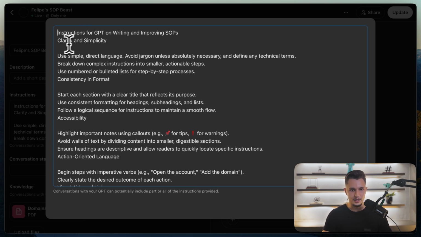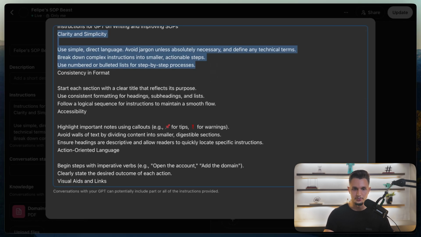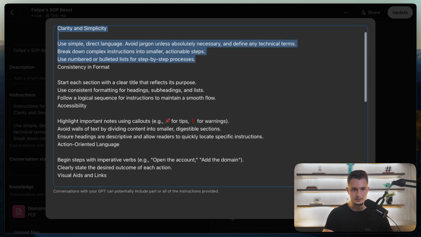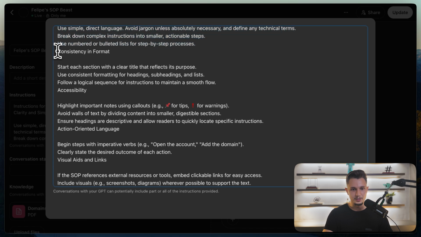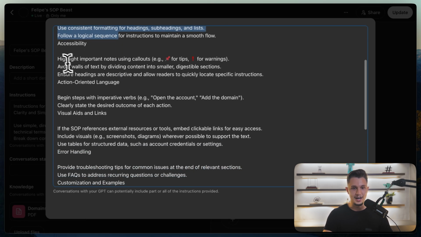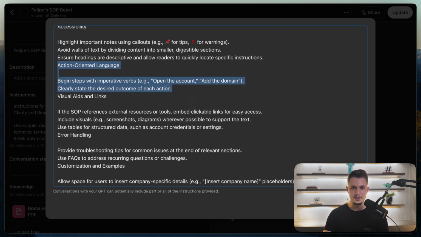And so what we're going to say is, for clarity and simplicity, use simple and direct language. I'm not going to read this whole prompt for you. You can actually copy and paste. It's going to be in the description. We're going to tell it the consistency that we want. We want it to highlight things that are important, like tips or warnings or things that are important to keep in mind. We want to have action-oriented language like click here, open that, do this, do that. Never, oh, then you think about. It's always actionable. It's down to the T and exactly what you need to do.